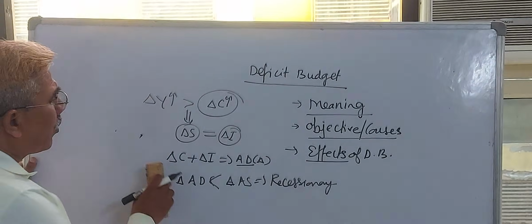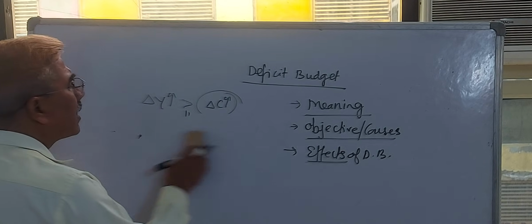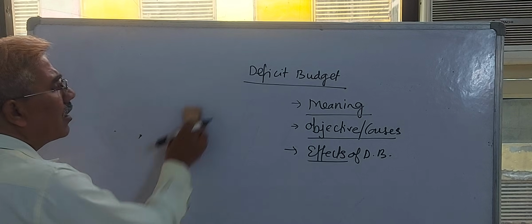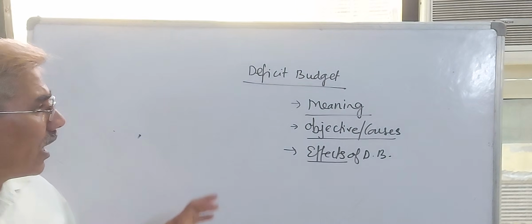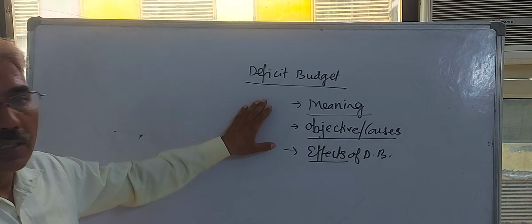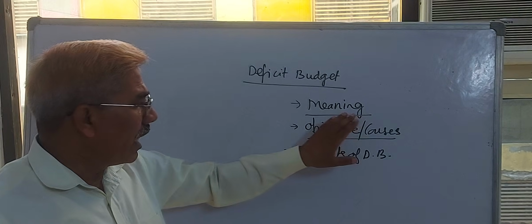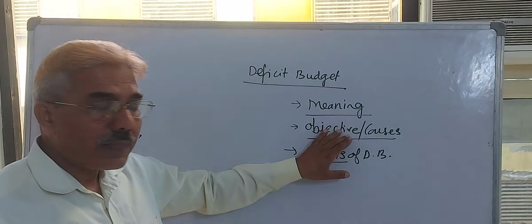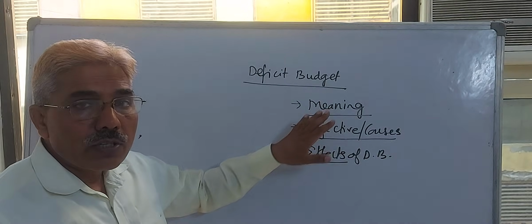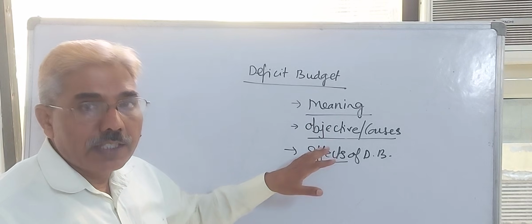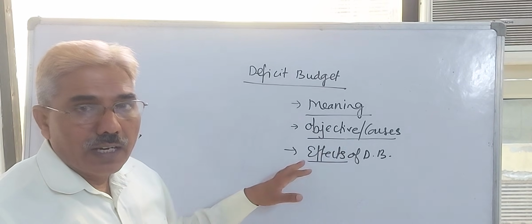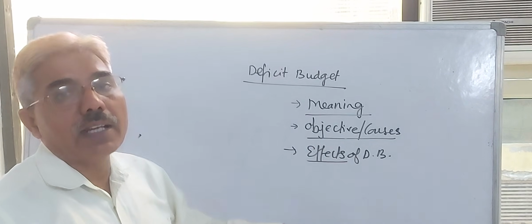To eliminate this problem, the deficiency of consumption and investment, which occurs because of the psychological law of consumption, is managed through the deficit budget. The main cause and objective of the deficit budget is to manage the deficiency of consumption and investment which occurs because of the market mechanism.